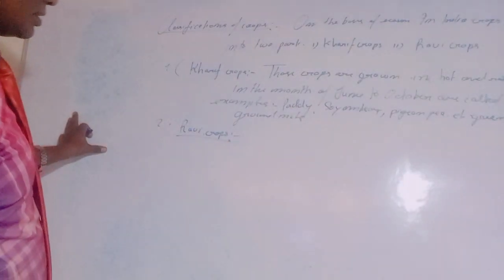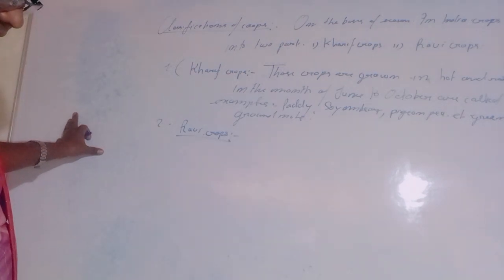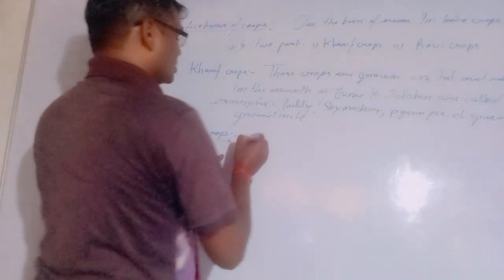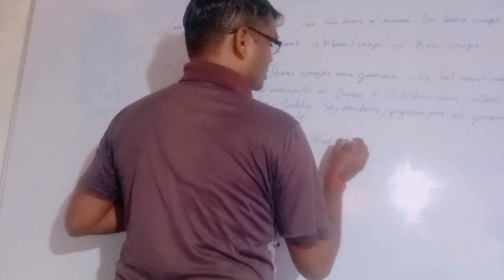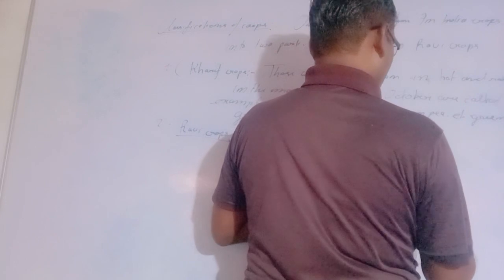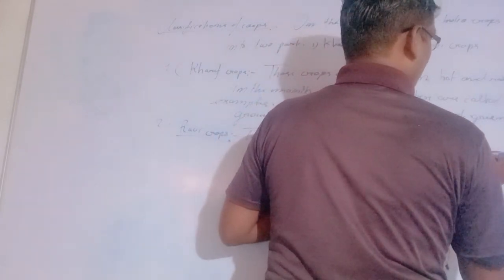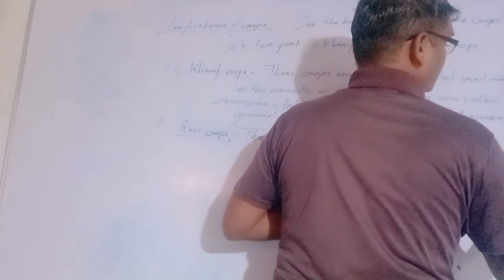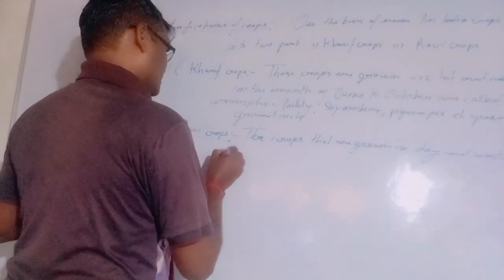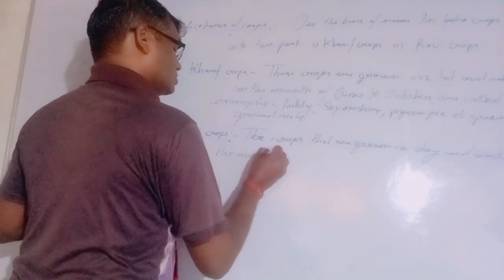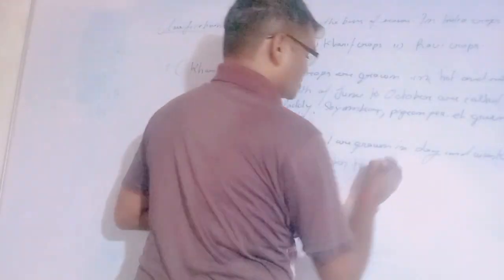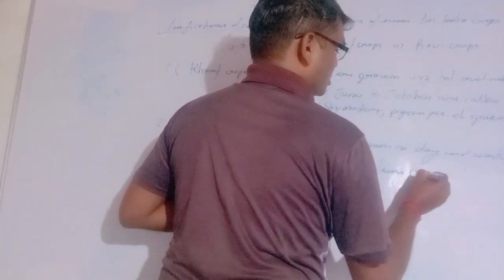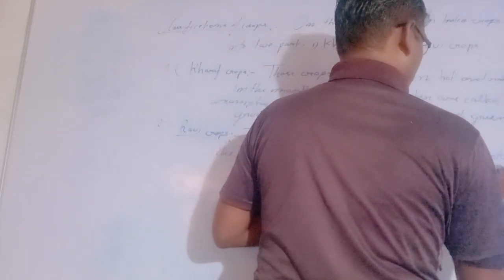Rabi crops are the crops that are grown in dry and winter seasons, in the months of November to June. These are called rabi crops.